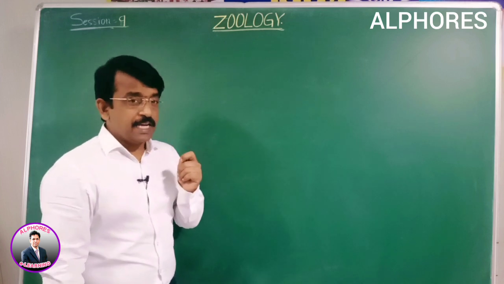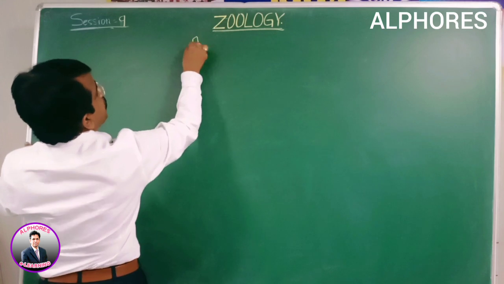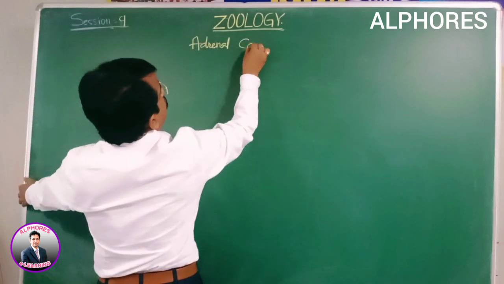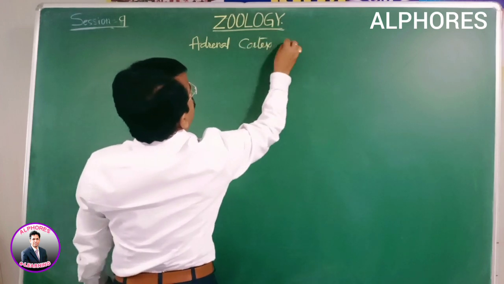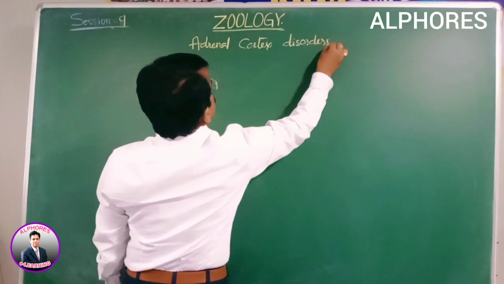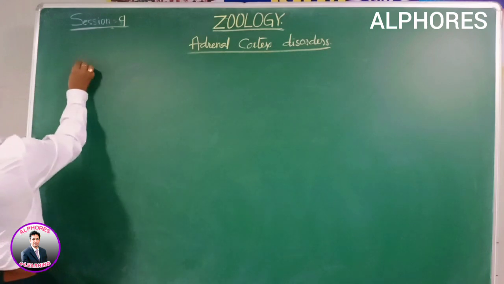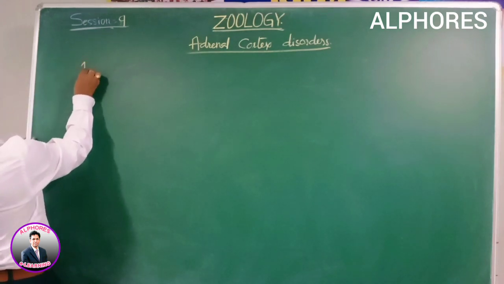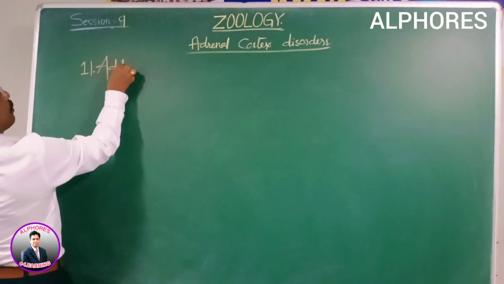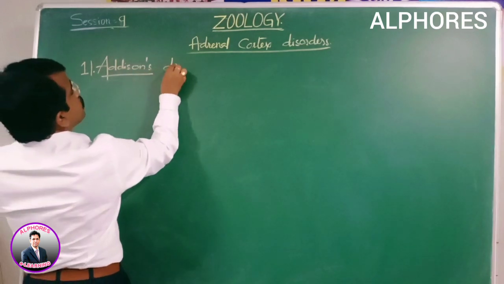So now we discuss adrenal cortex disorders. In this connection, the first disorder is Addison's disease.